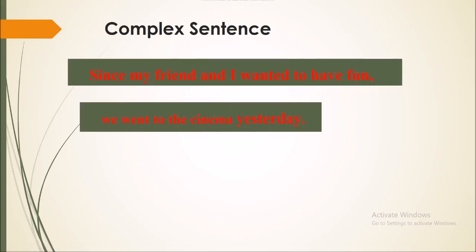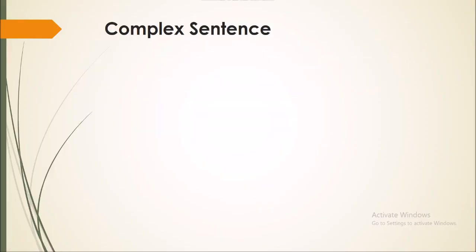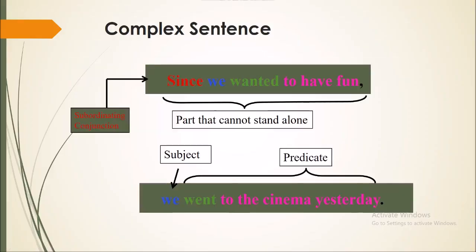Since my friend and I wanted to have fun, we went to the cinema yesterday. As you can see, "since we wanted to have fun" is the part that cannot stand alone, which we call the dependent clause. The subordinating conjunction is "since." And here, the part that can stand alone, the independent clause, has the subject "we" and the predicate "went to the cinema yesterday."